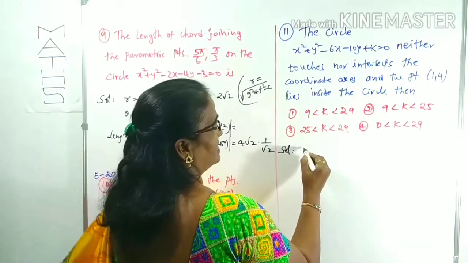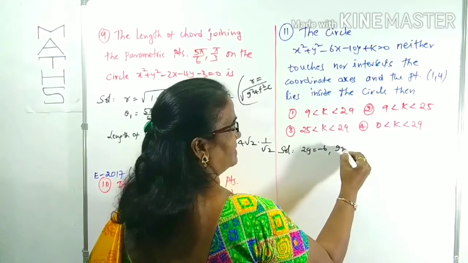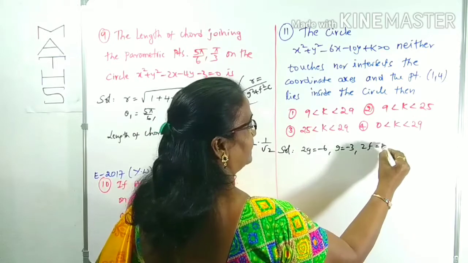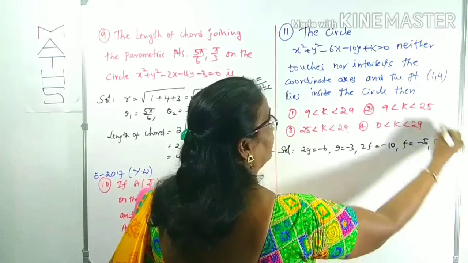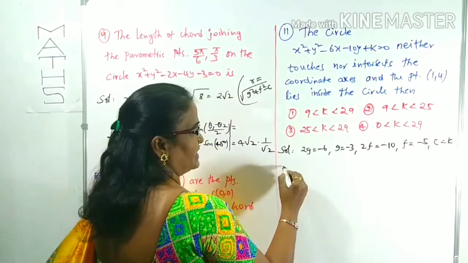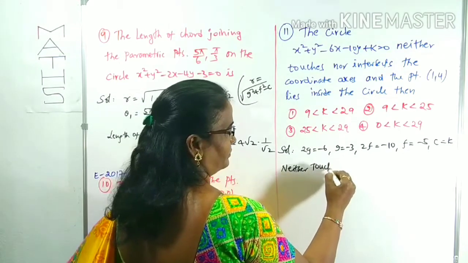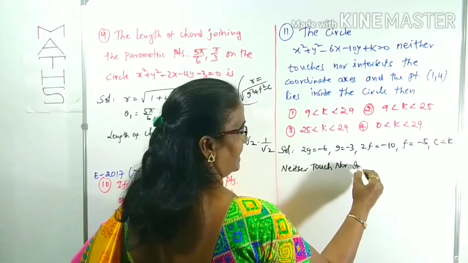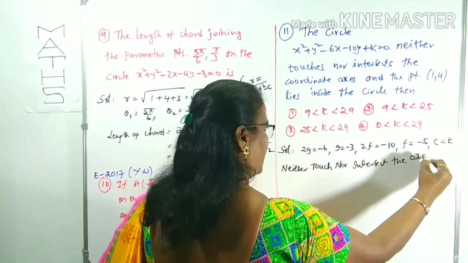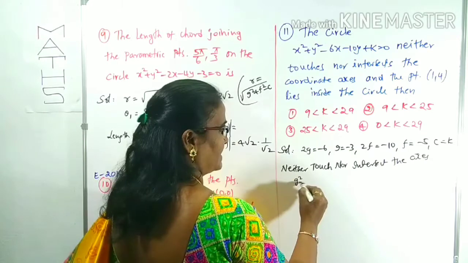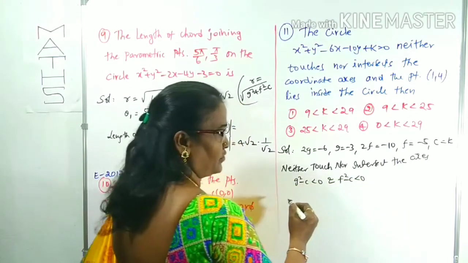First, what is this? 2g is equal to minus 6, so g is minus 3, right? 2f is minus 10, f is minus 5, and c is k. What is the first sentence? Neither touches nor intersects the axis. The last tip I gave: g square minus c less than 0 and f square minus c is also less than 0. That is what I am using.